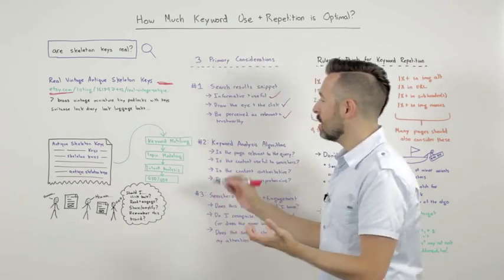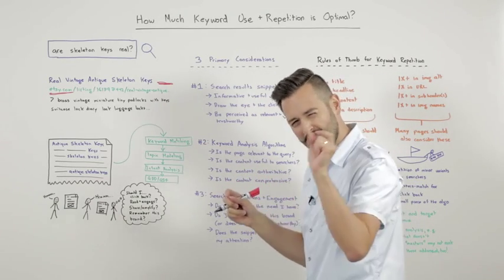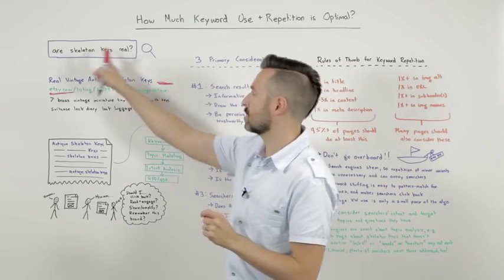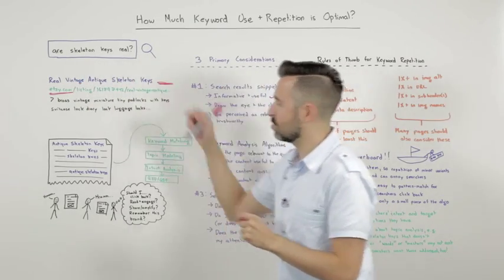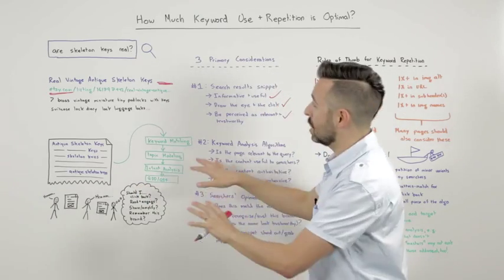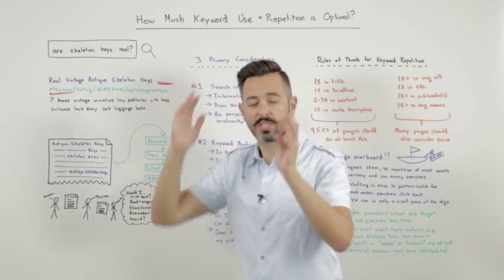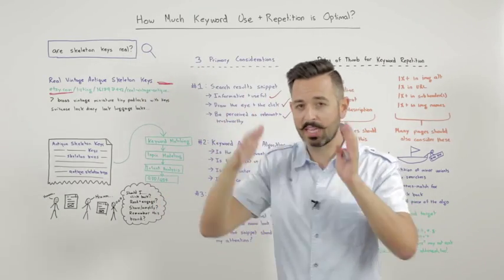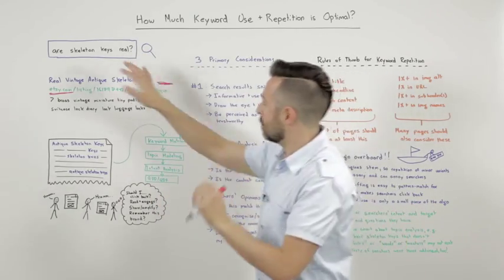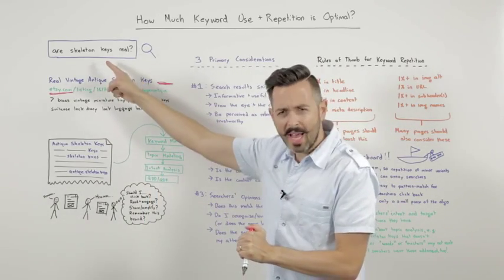Well, now there's probably still some elements of keyword matching, right? Google's likely to give you a little bit of a boost if you say, are skeleton keys real? And everybody else says real vintage antique skeleton keys or something like that. So I'm not suggesting against using this actual keyword phrase precisely. If you know that that is what your document, that's what your article is about, that's the piece of content that you have, and those are the searchers you want to target, yeah, go ahead.